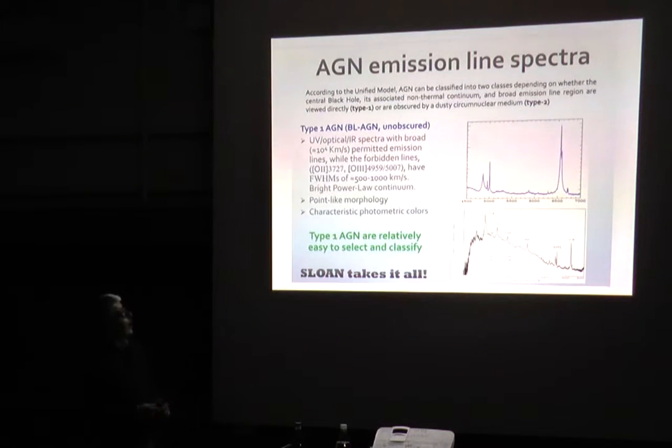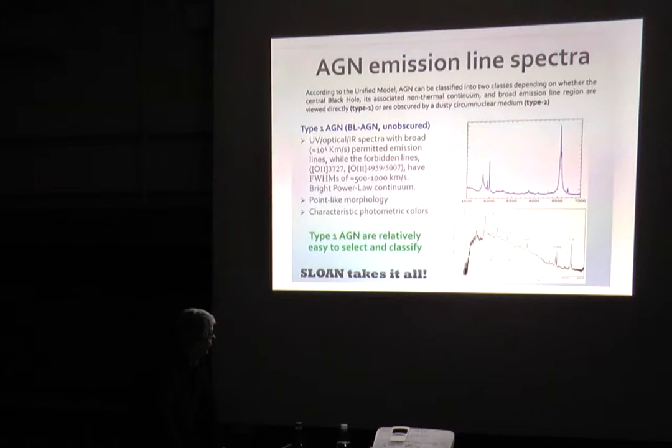The easy type, let me say, is the type 1 unobscured AGN, and in the optical spectrum you see typical broad emission lines, a blue power-law continuum, and since the objects are picked with unusual photometric colors, these are objects that are easy to pick up and also easy to classify, especially in redshift surveys.